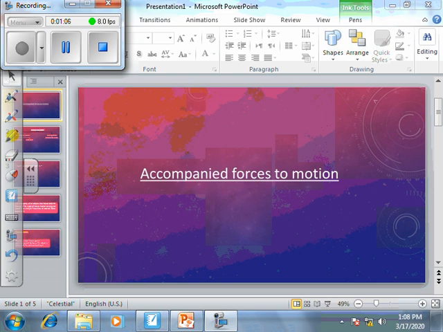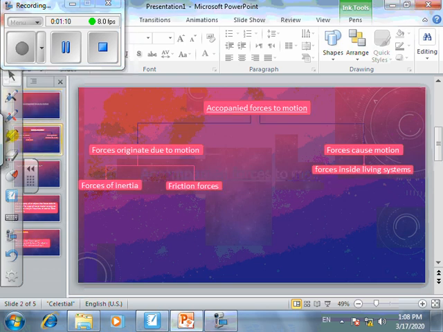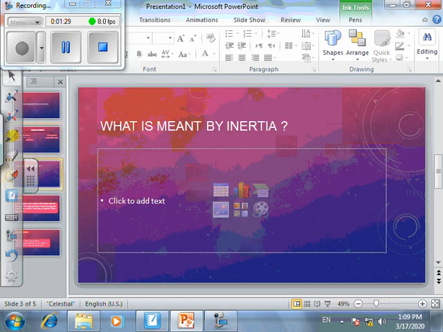At first, we are going to classify the accompanied forces to motion into two types. The first one is forces originated due to motion. We have two types: force of inertia and friction force. At first, what's meant by inertia? I should give you an example to understand well what's meant by inertia.